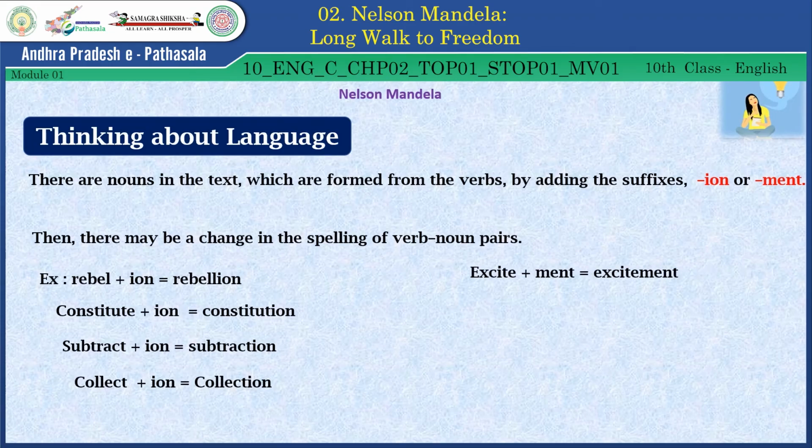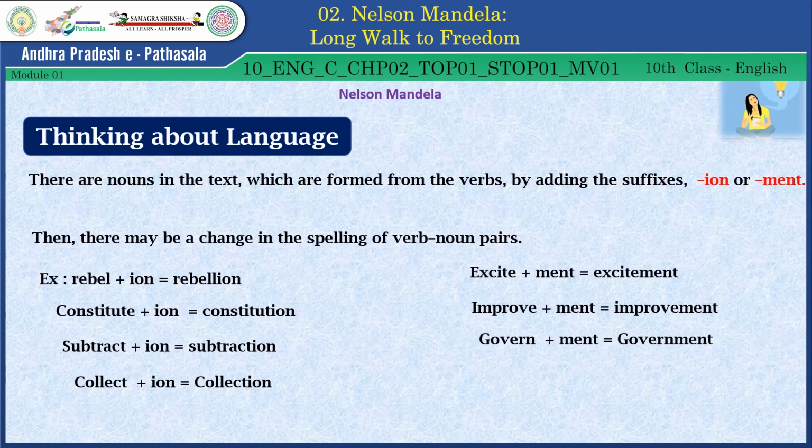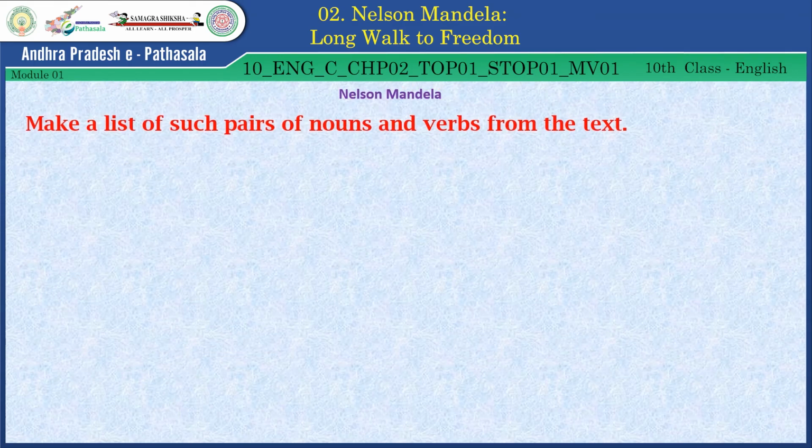Excite plus ment, excitement. Improve plus ment, improvement. Govern plus ment, government. Achieve plus ment, achievement. Make a list of such pairs of nouns and verbs from the text.